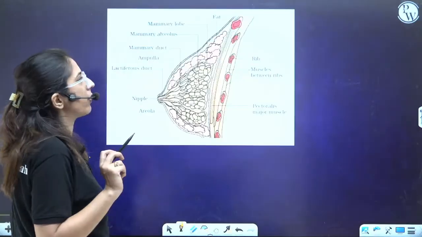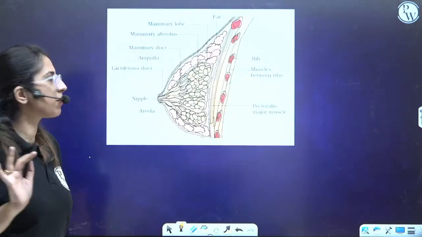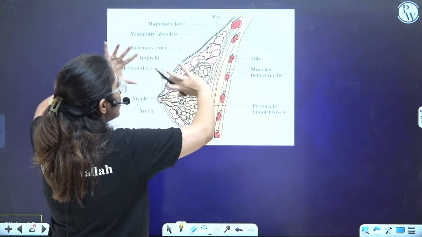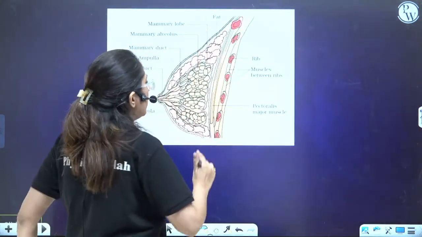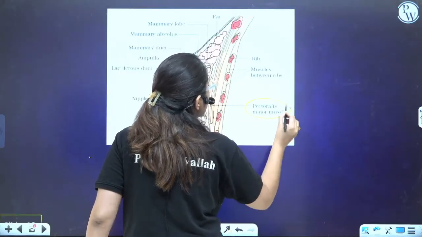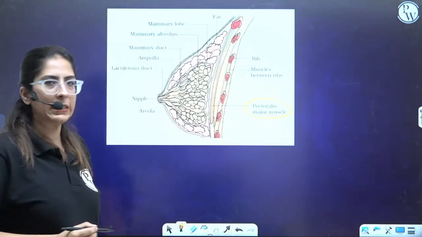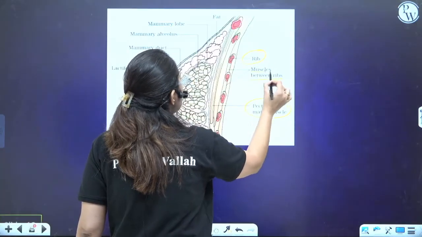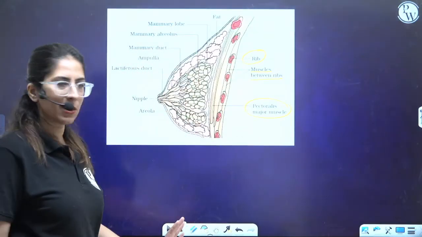So look at this structure. I'll explain you everything. Here, look at this. If you look at the overall structure, here the muscles are present which are termed as pectoralis muscle. What are these cut structures? These are the ribs, and there are muscles which are present in between the ribs. Hope this structure is clear.